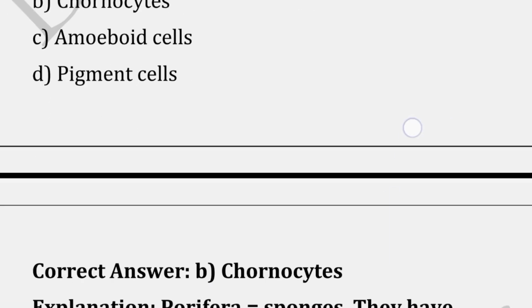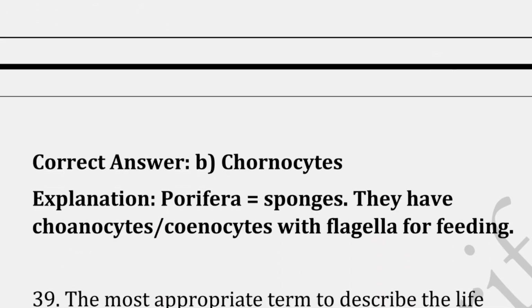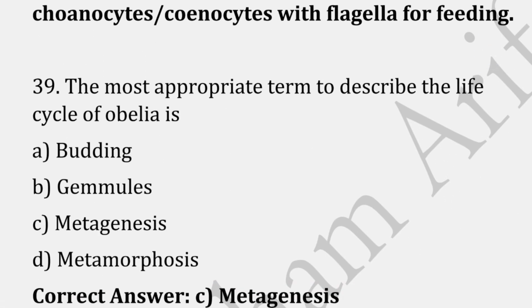Animals of phylum Porifera are characterized by: the correct answer is option B, that is choanocytes, because Porifera are the sponges and they have choanocytes with flagella for feeding. The most appropriate term to describe the life cycle of Obelia is: